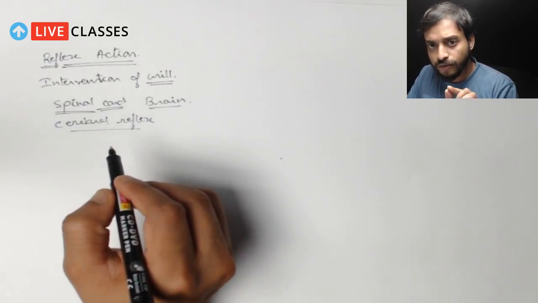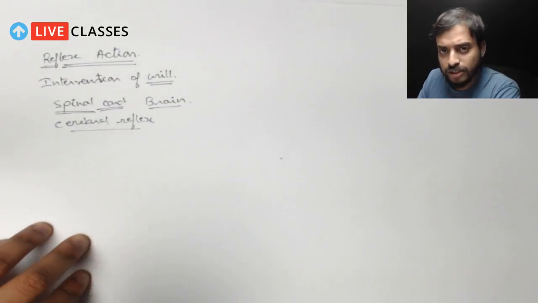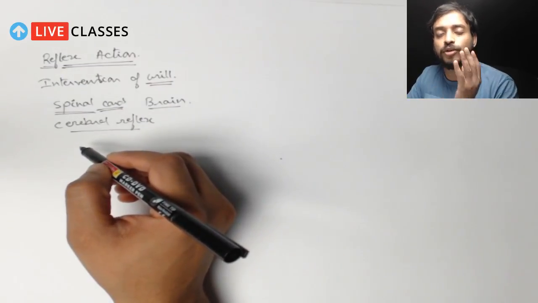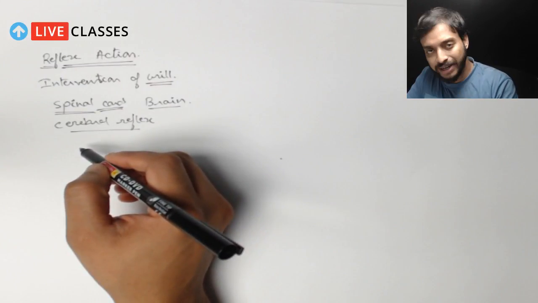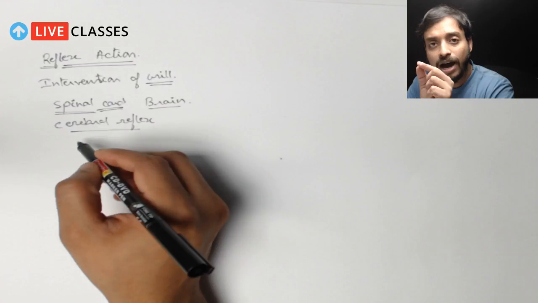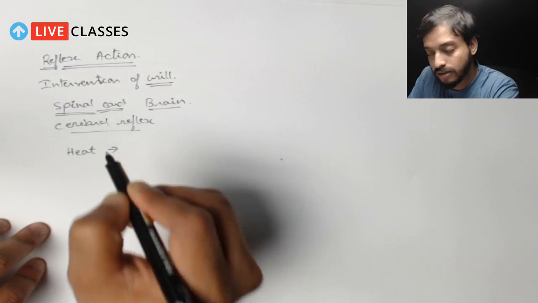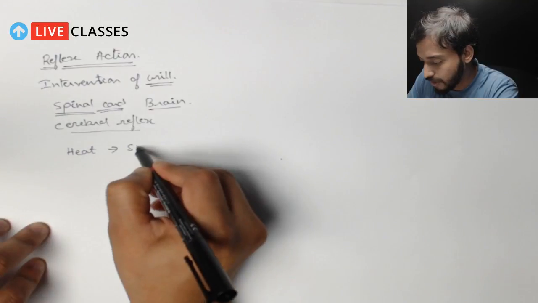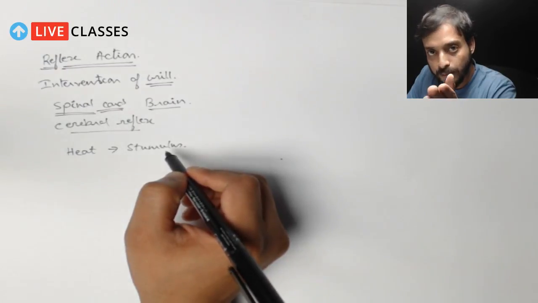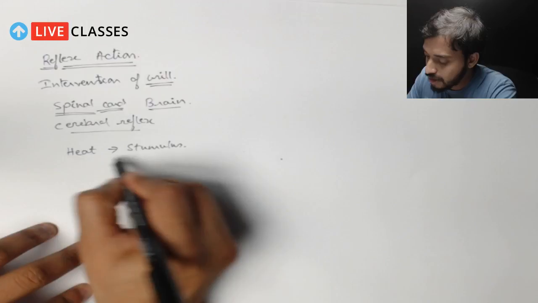Now what are the requirements for this reflex action? So let's just understand this. I have given an example that if I touch something hot, I remove my hand. Let's break this action down into various parts. I am touching something which is hot. So here heat, what is this? This is a stimulus. So this is the stimulus based on which certain action will be performed by our body.